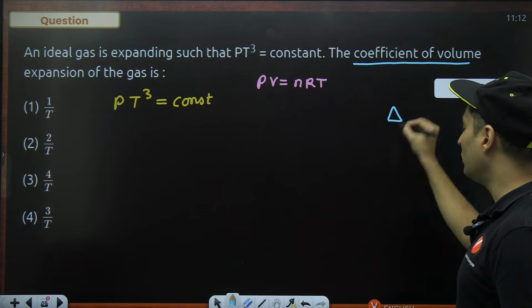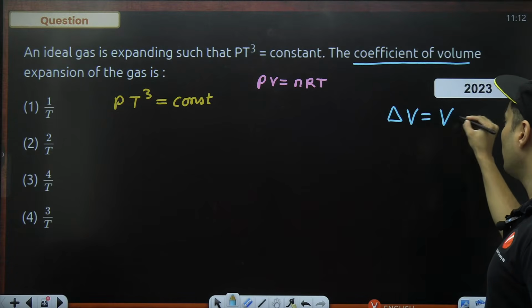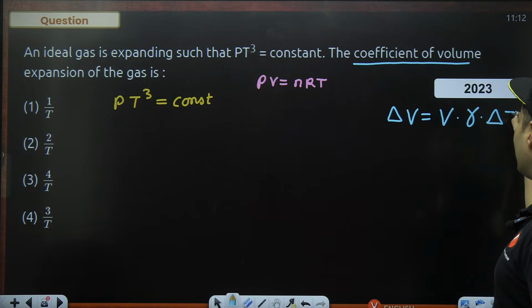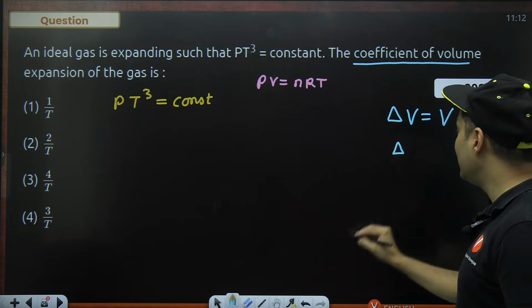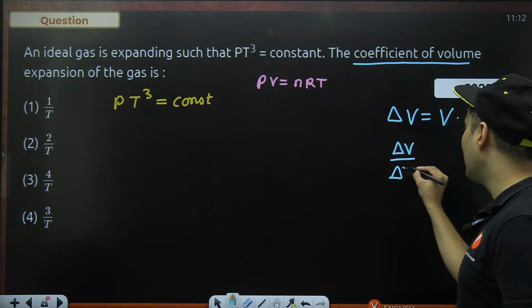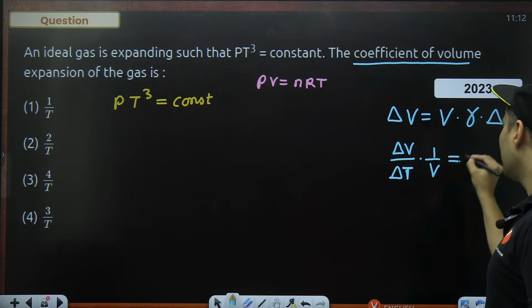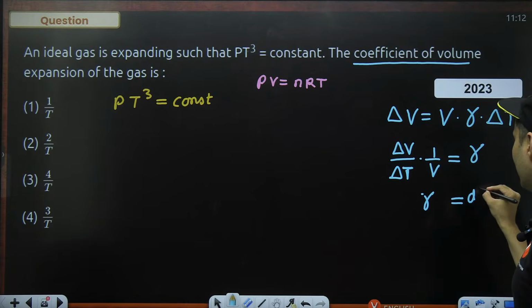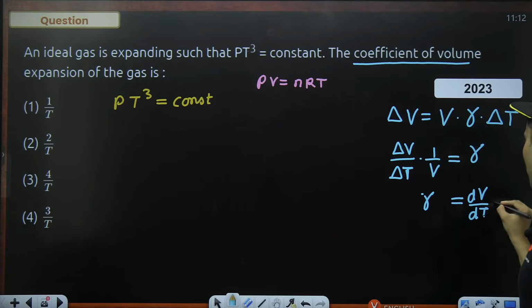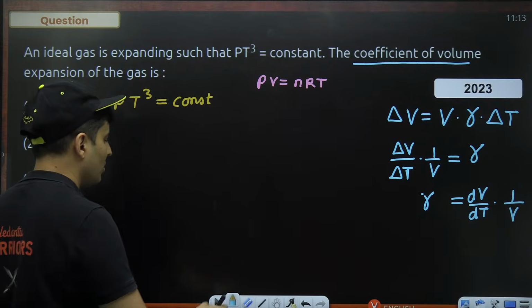The change in the volume, which is delta V, is original volume times gamma times delta T. So we want delta V by delta T into 1 by V. That is what is going to give me gamma. So gamma is specifically dV by dT into 1 by V. Oh, I need dV by dT, so I don't actually want pressure.